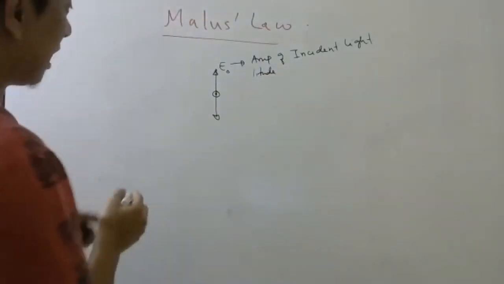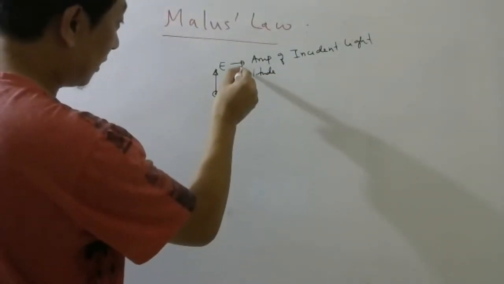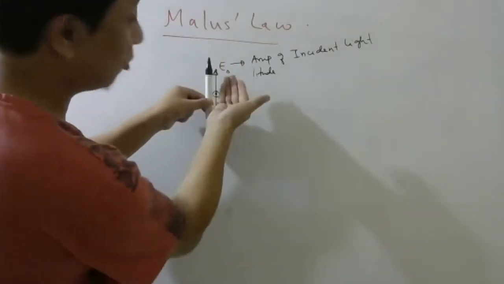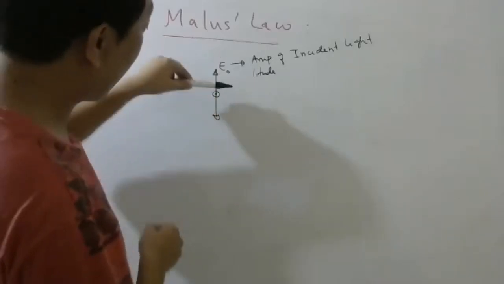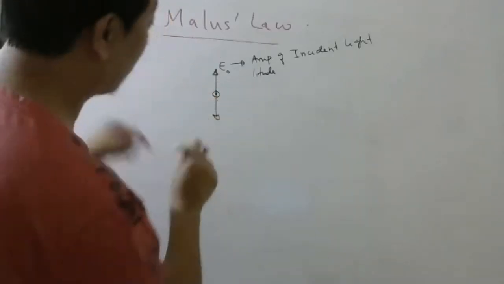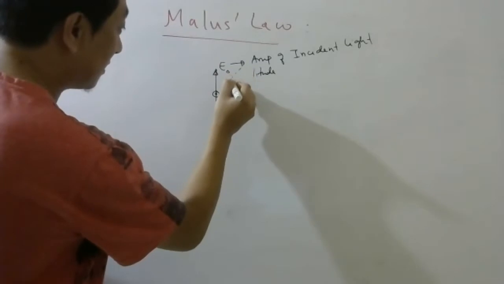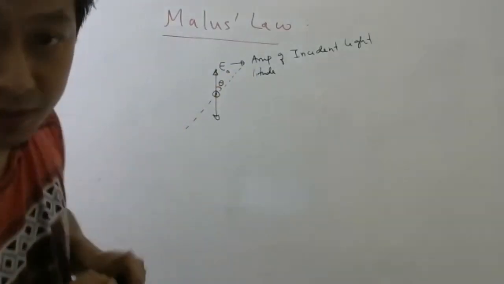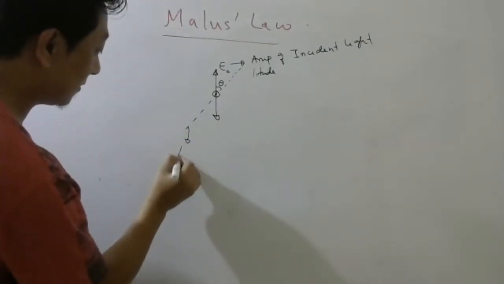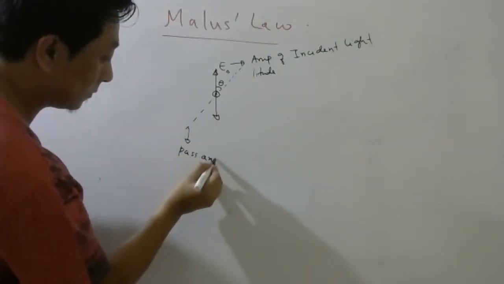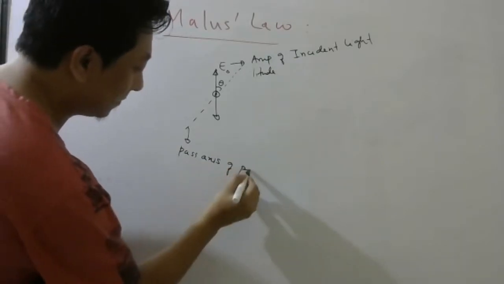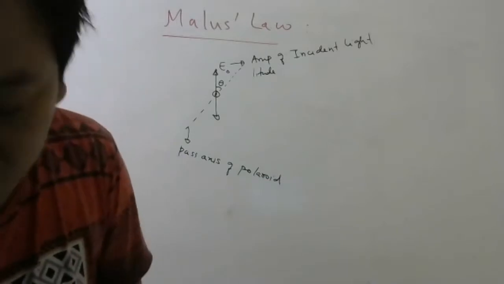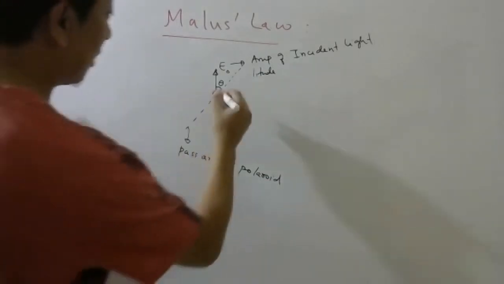Now what I do, I take the Polaroid and I don't keep it parallel. If I keep the axis parallel, I know everything will come out. If I keep the axis perpendicular, nothing will come out. So let me keep the pass axis at some angle, theta. Okay, so this is the pass axis of some Polaroid. Then you have to take components now.